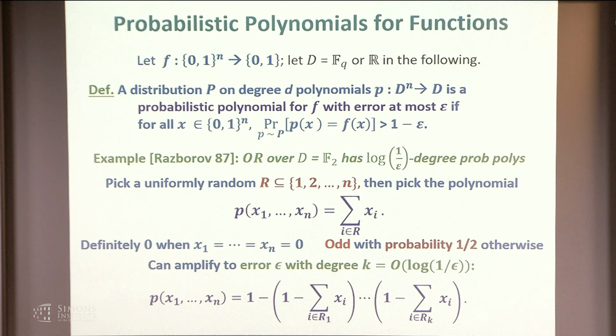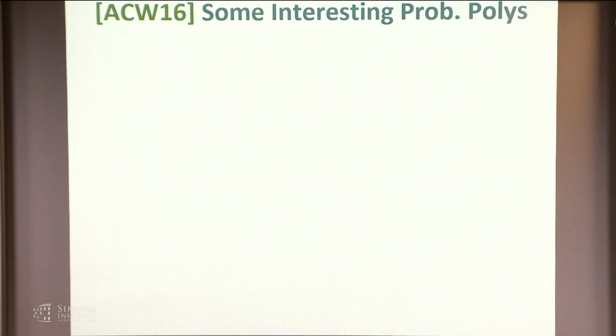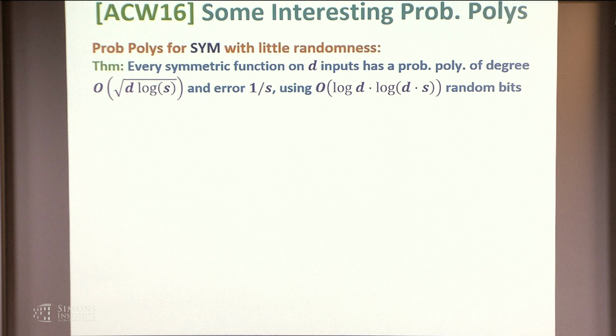Just a review of probabilistic polynomials and how they work. In this work with Josh Alman and Timothy Chan, we gave some interesting probabilistic polynomials related to threshold functions, which we use to prove lower bounds, and in fact, do a lot of interesting algorithmic work as well. First we gave probabilistic polynomials for symmetric functions that don't use much randomness.